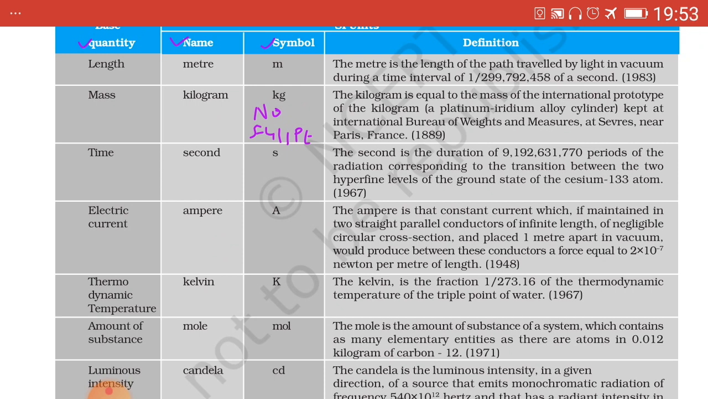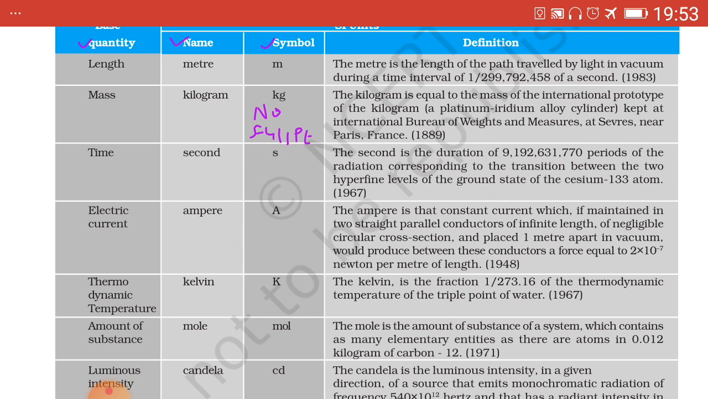These rules were given by the General Conference on Weights and Measures. Write it down in your notebook. Practical norms for the use of the SI system. It will be helpful for you to write the symbol of any unit and for solving certain questions regarding units also.